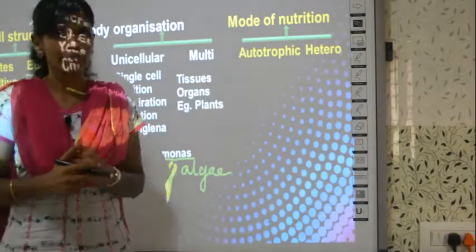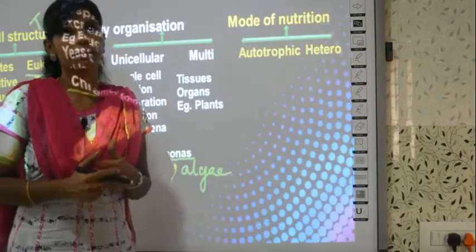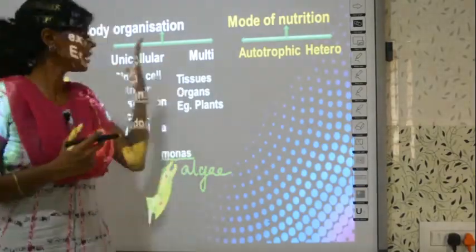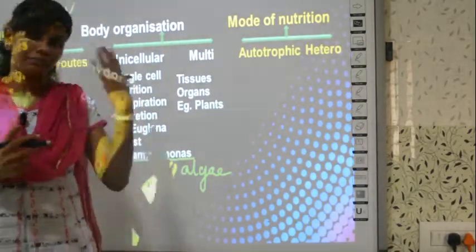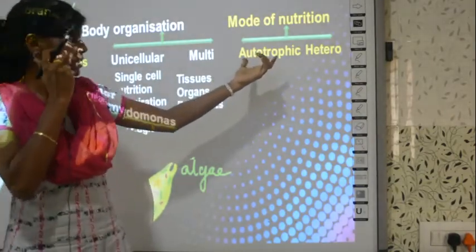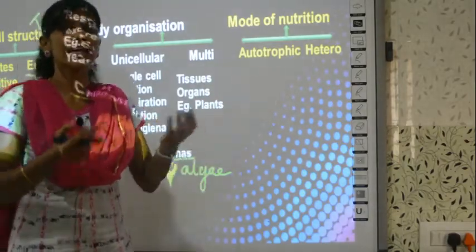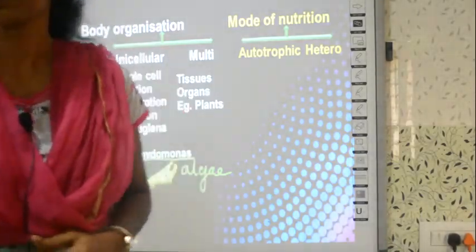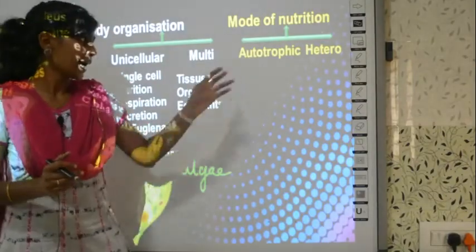And then the mode of nutrition. How do organisms eat? What are we studying about? It is all about Whittaker's 5 kingdom classification system. Based on these 3 properties only, he put all the organisms into 5 groups, right? So, all organisms according to him can be classified into 2 based on nutrition. Either they can prepare their own food, as in the case of plants, or they depend on other organisms, as in the case of animals.